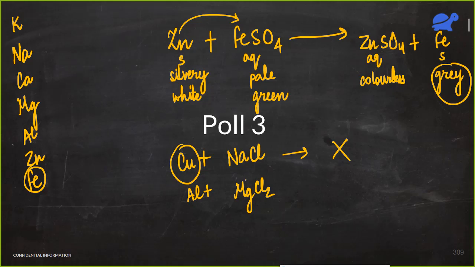Which is more reactive? Magnesium is more reactive, so aluminium is less reactive than magnesium and cannot displace it. So this reaction also will not take place. Third option, we have ferrous sulfate solution and we have silver metal. Silver comes almost at the bottom of the reactivity series.